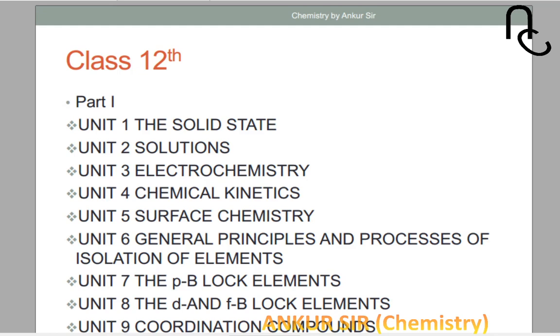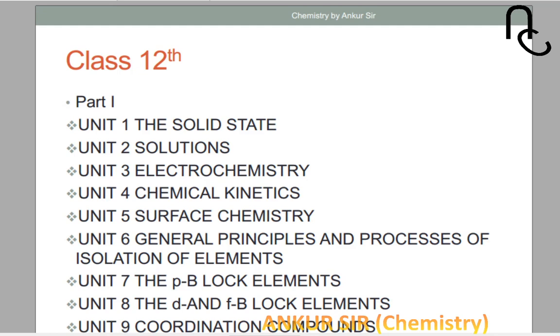That is a kind of theoretical and simple chapter. In surface chemistry you will get to know what the reactions on surfaces are, what the chemical reactions of surfaces are. So this is a simple chapter.